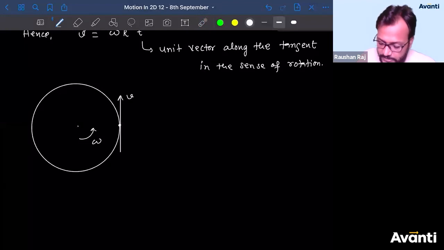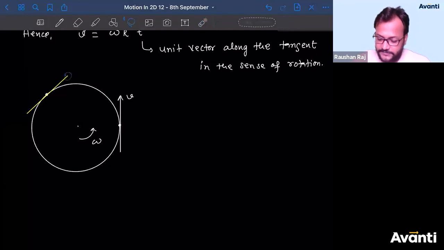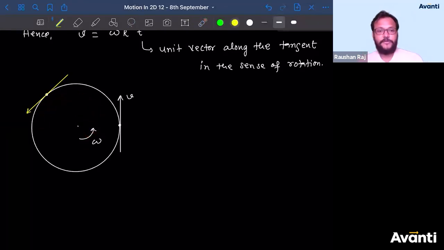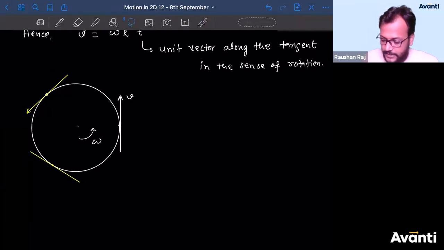If I ask you to find the direction of velocity at this point, draw a tangent. In which sense do we consider it? Along the sense of rotation. Rotation is going like this, so along a tangent in the sense of rotation, this is the direction of velocity. At this other point, draw a tangent and denote a direction along the sense of rotation. This is the direction of velocity.